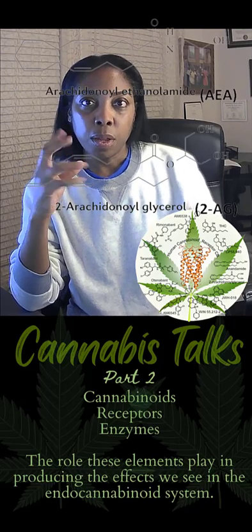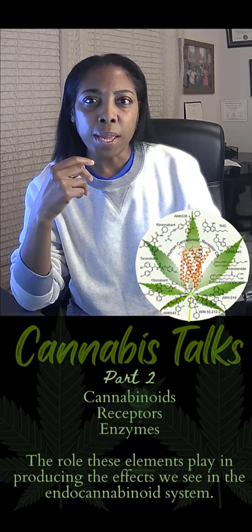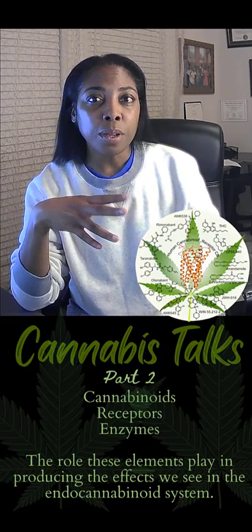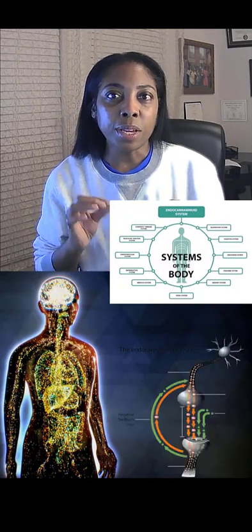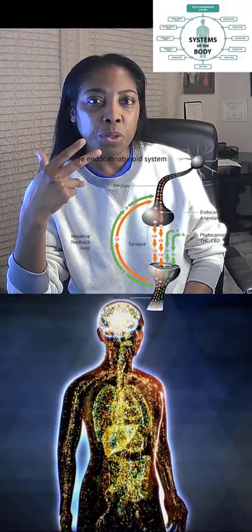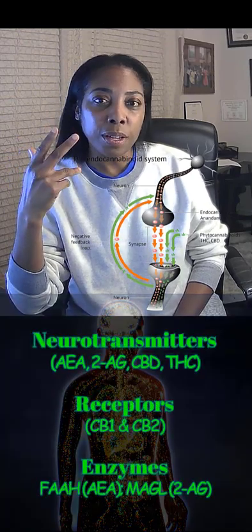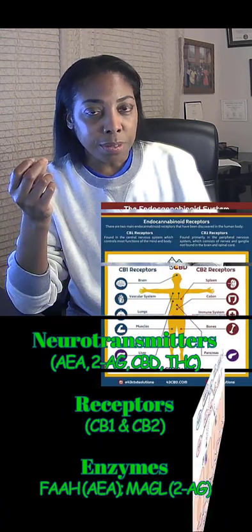In part one, we framed the discussion around cannabis and its weird stigma. We introduced the system which utilizes cannabinoids in our bodies, which is called the endocannabinoid system. We explained the various parts of the system, which include the neurotransmitters, which are the cannabinoids because they function as neurotransmitters, the receptors, and the enzymes.